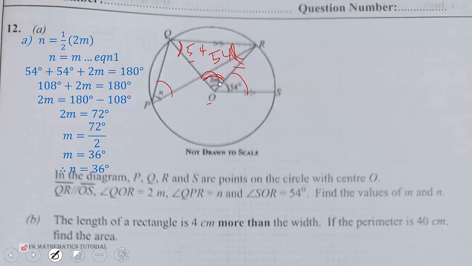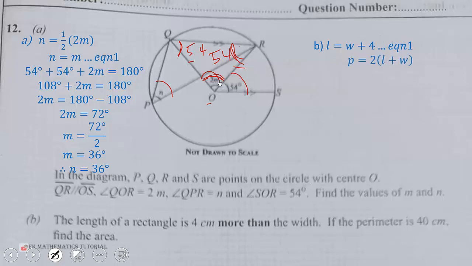We are done with the A part. Now the B part says the length of a rectangle is 4 centimeters more than the width. So L equals W plus 4. If the perimeter is 40 centimeters, find the area.